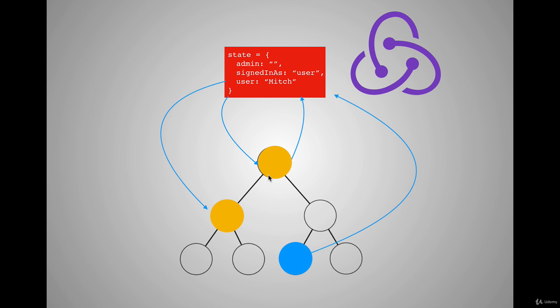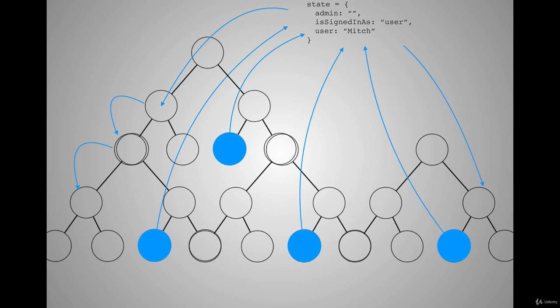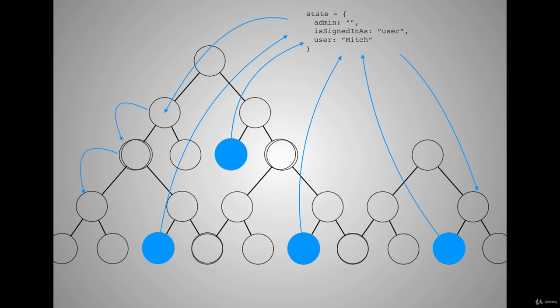And the cool thing about it is that we didn't have to pass down props anymore. We can just connect our component wherever we want. We can connect this one if we wanted to. We can connect this one. Whichever component we wanted to connect, that was up to us. But it made everything in one location nice and easy. Now our app would look like this.